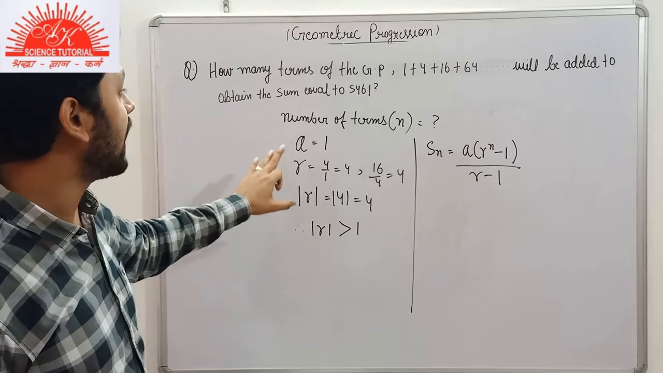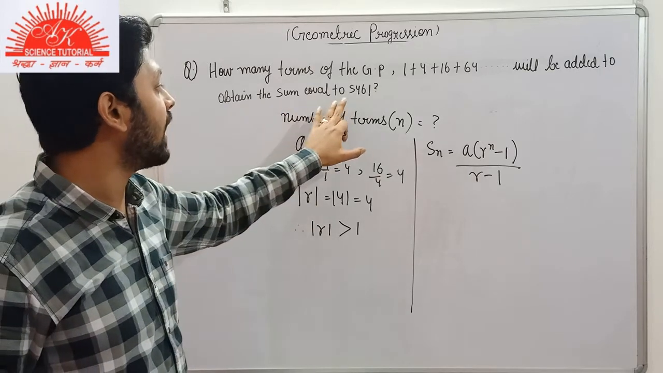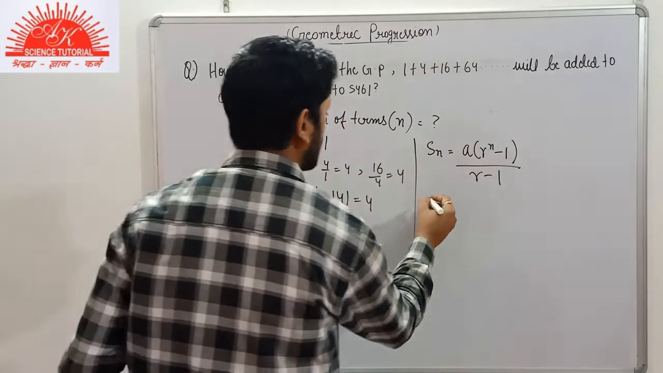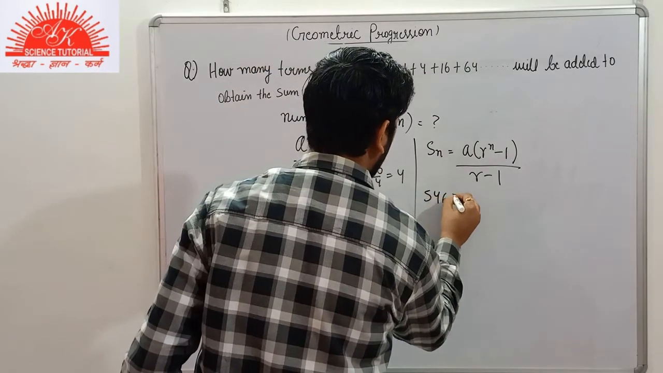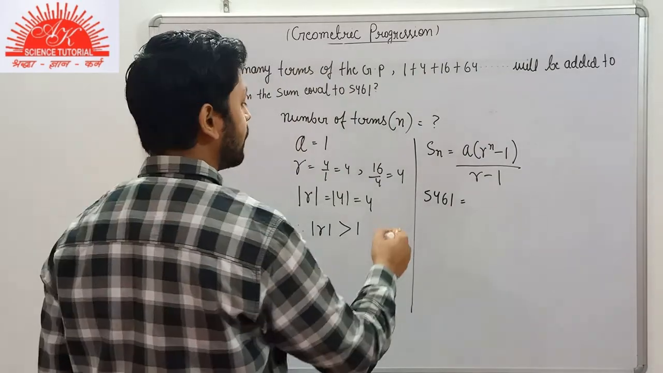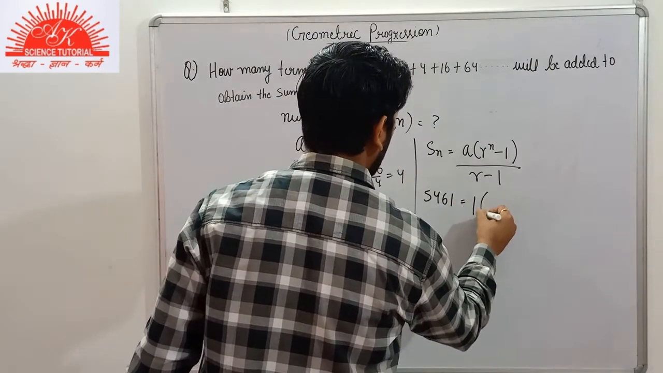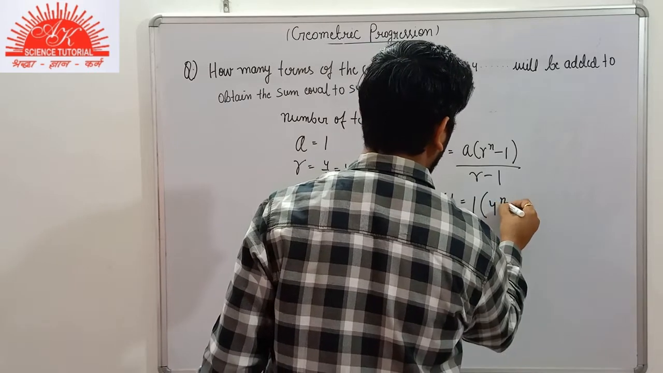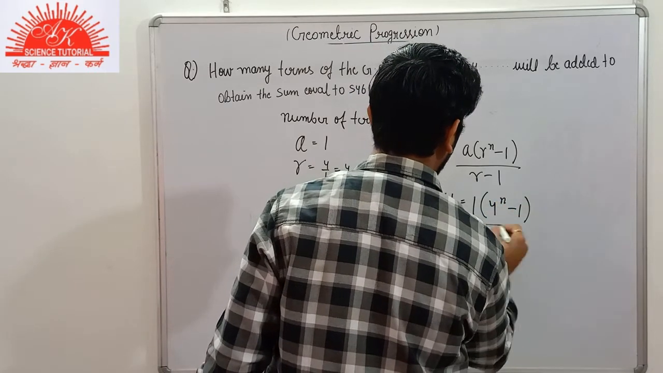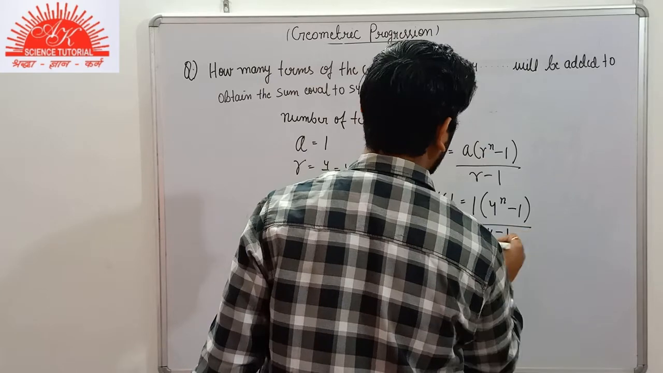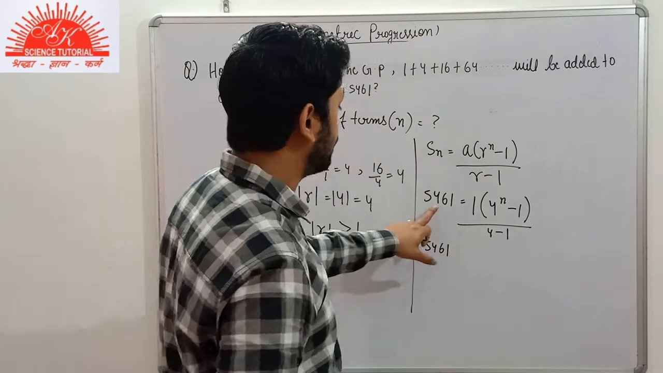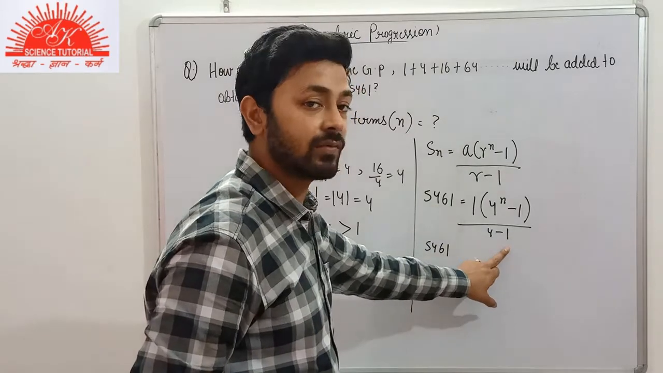Okay, now we have given here that the sum of n terms is equal to 5461. So we will directly substitute here. The sum of terms is 5461. The value of a is 1. The common ratio is 4. n is the number of terms that is unknown to us. Again r minus 1, 4 minus 1. Okay, now we will directly write 5461. 4 minus 1 is equal to 3.